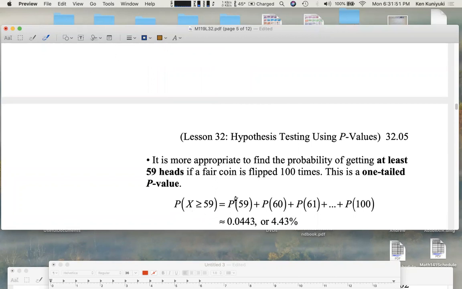So I'm going to add together P of 59 plus P of 60, the probability of getting exactly 60 heads, plus P of 61, the probability of getting exactly 61 heads. These are disjoint events here, so I can add up the probabilities. In any situation, you only have one number of heads, and so on and so forth. And then finally, P of 100. You add up all these probabilities, and I claim that you'll get about 4.43%, 0.0443.